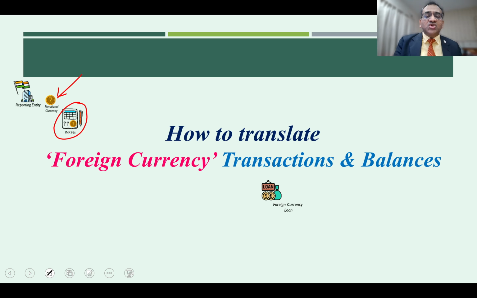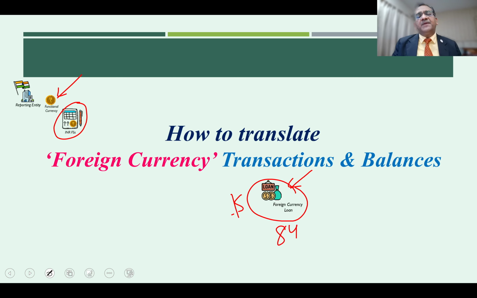However, assume that you have raised a dollar-denominated foreign currency loan. On the date you raised it, let us say the exchange rate between the INR and dollar was 84. Assume you raised a loan of $1 million.